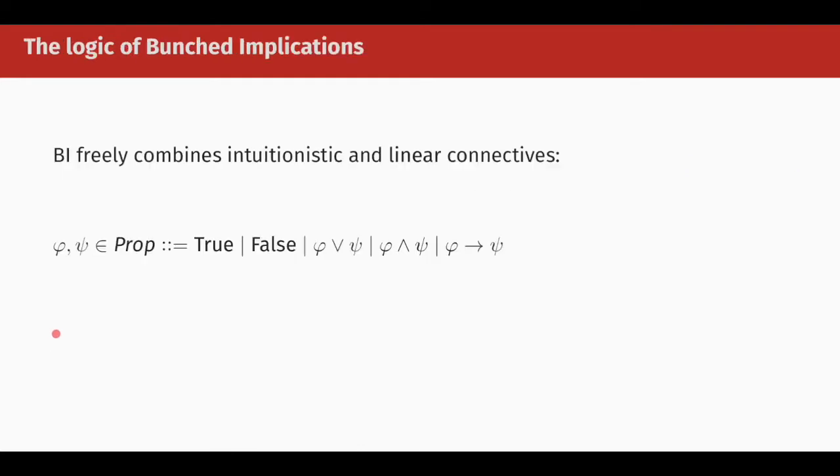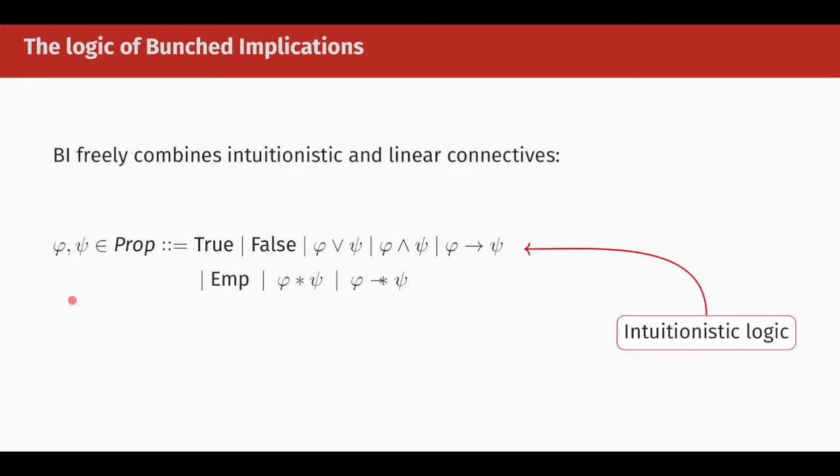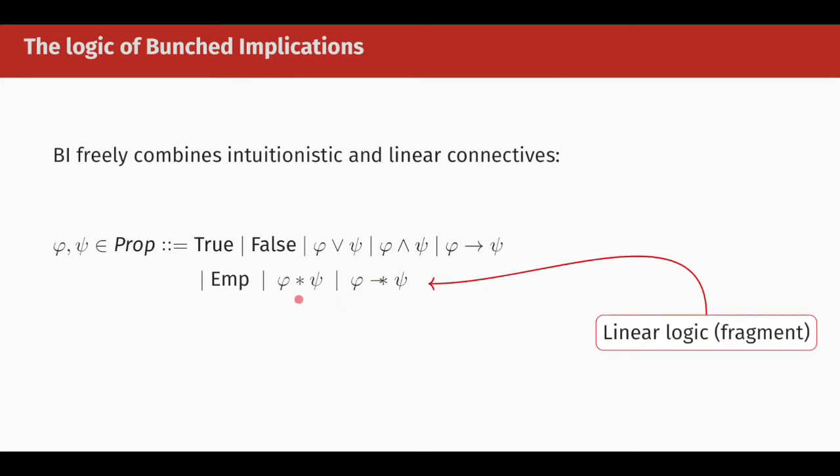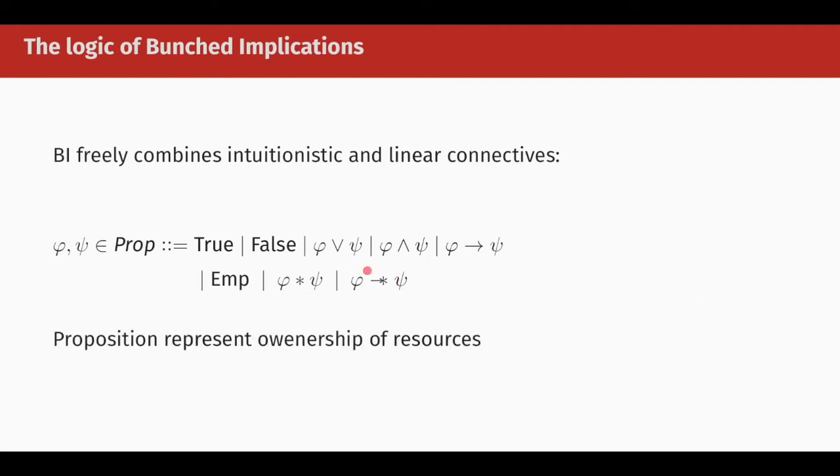Let's first talk about the logic of bunched implications. BI is the logic that you obtain by freely combining intuitionistic logic and multiplicative linear logic. It has the usual connectives like disjunction, conjunction, and so on, but it also includes linear connectives: empty, star, and the magic wand. Intuitively, propositions in BI denote ownership of resources. For example, phi star psi holds for disjoint or separate resources, and the empty proposition states that there are no resources available.